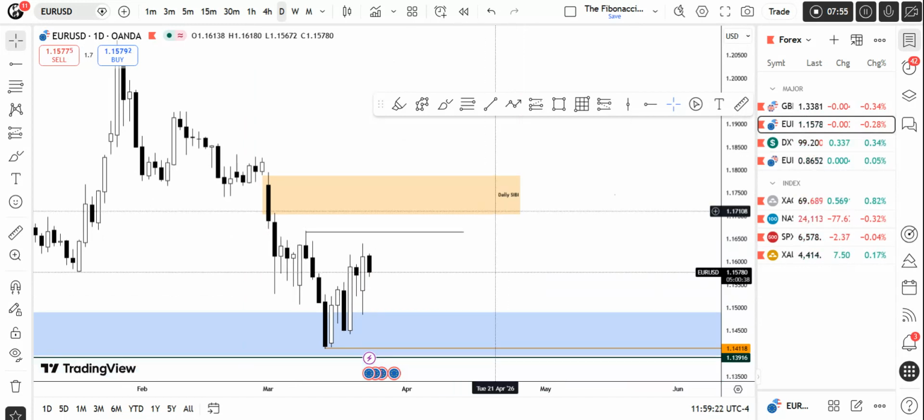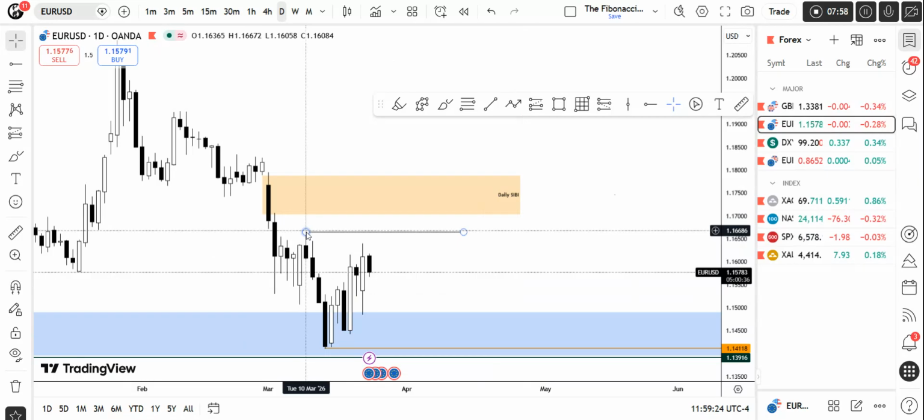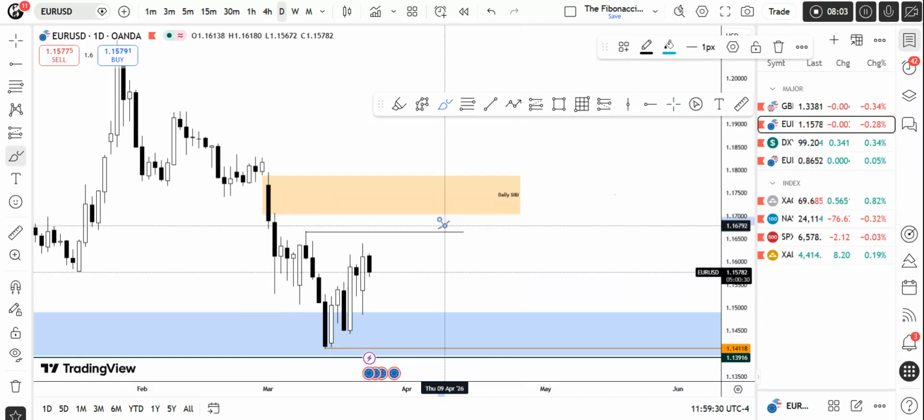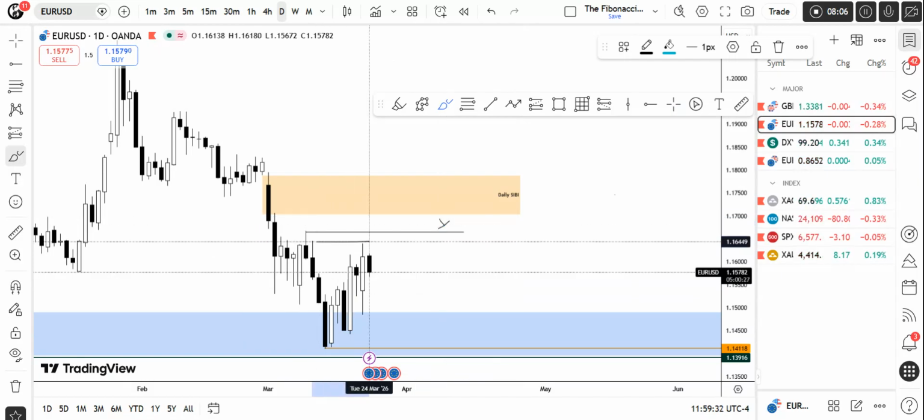So I was expecting these highs to be taken out on the GBP, but this high has not been taken out yet. But this high is taken out on the GBP. So there is some sort of SMT, a small SMT right away, not at the major highs. But we can see if it holds.